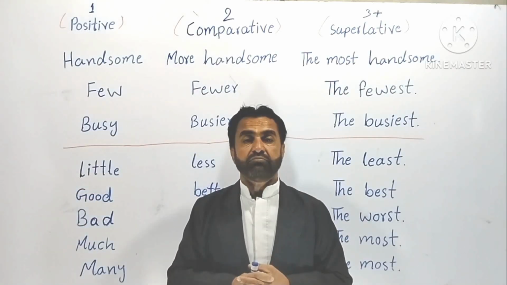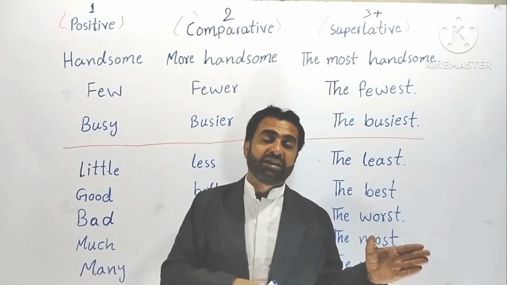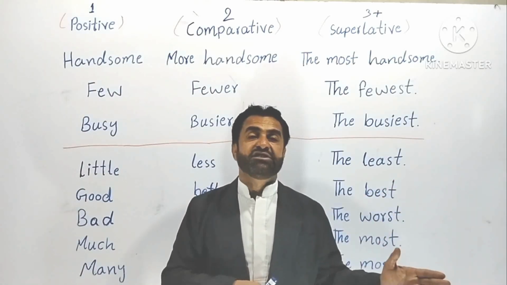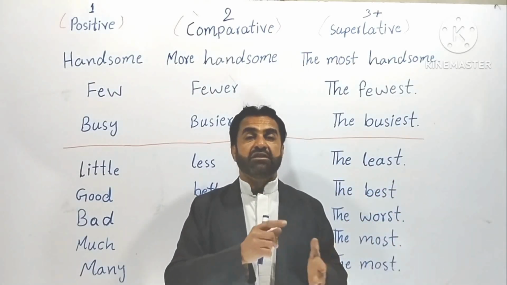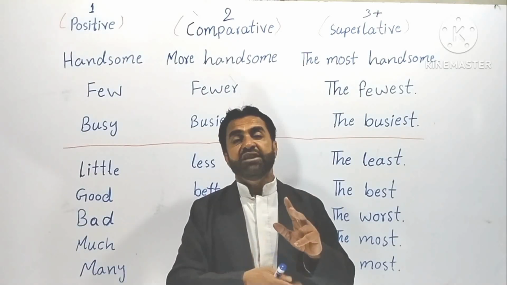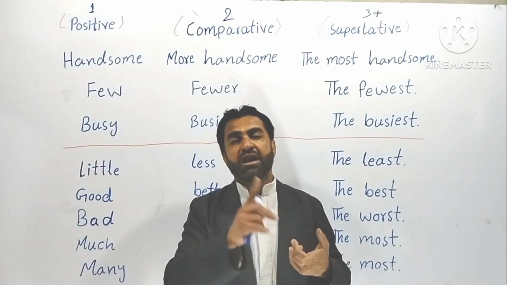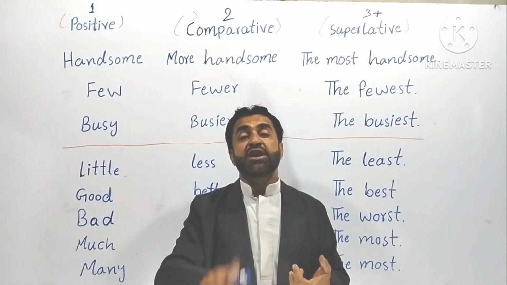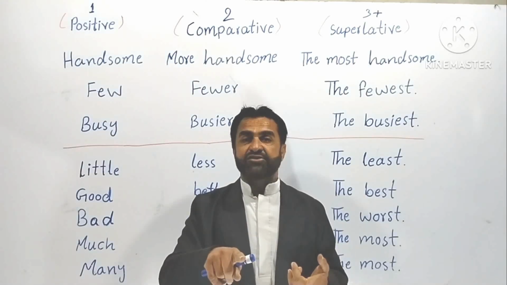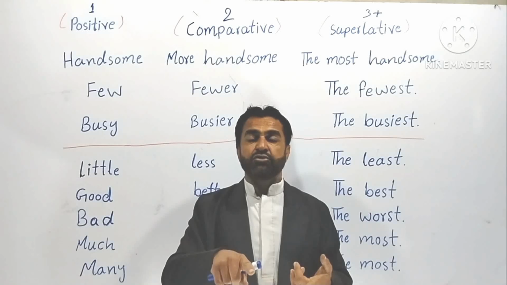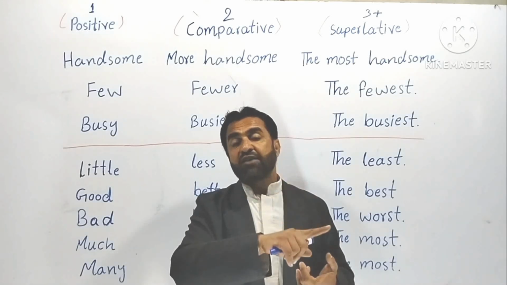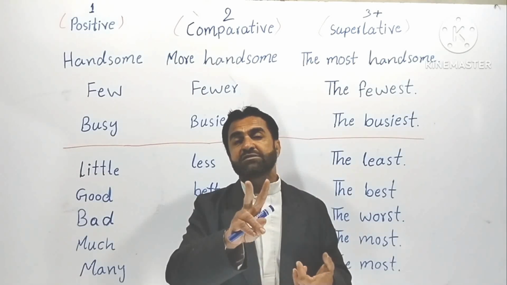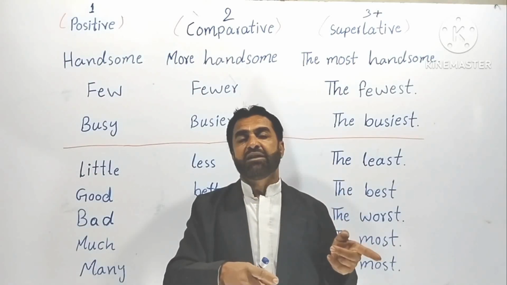Understood? Now let's take another example, guarantee. After G there are two vowels, but one sound. Here the vowel does not matter, the sound matters. So after G there are two vowels but one sound, one syllable.